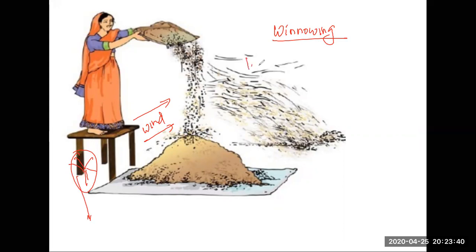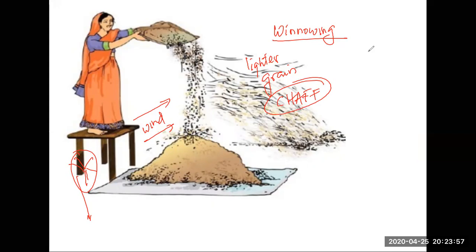And the lighter grains have a name. It's called chaff. It doesn't have much of the starch and these things. It's lighter, it's empty. So wind blows it away, and this process is called winnowing.